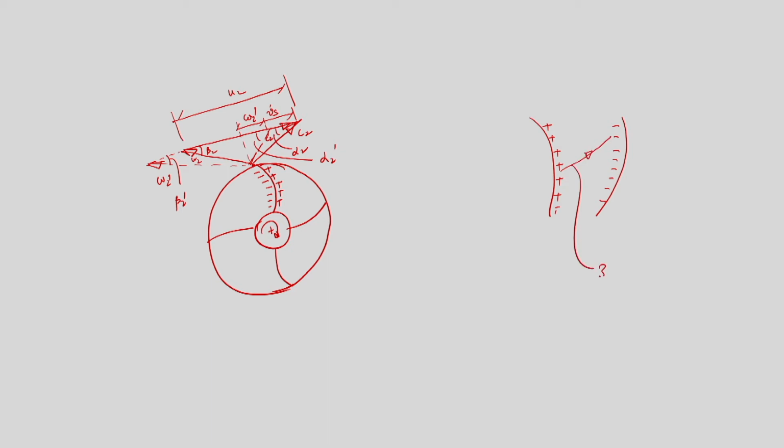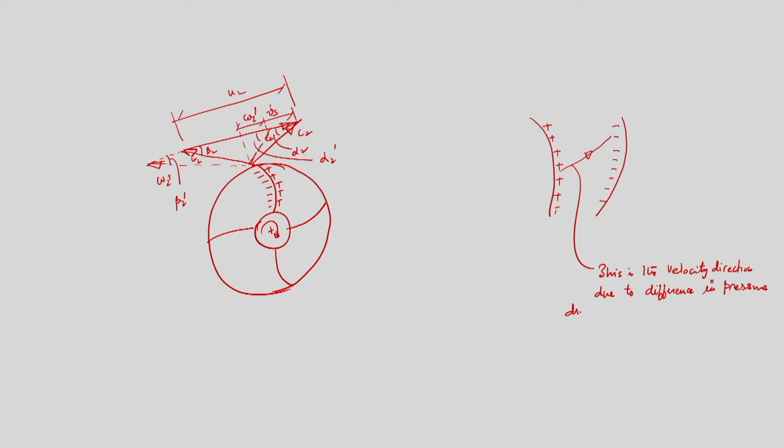So this is the velocity direction due to difference in pressure.